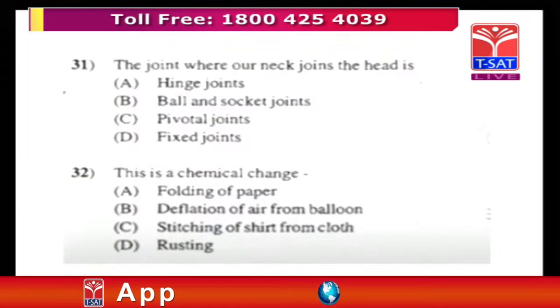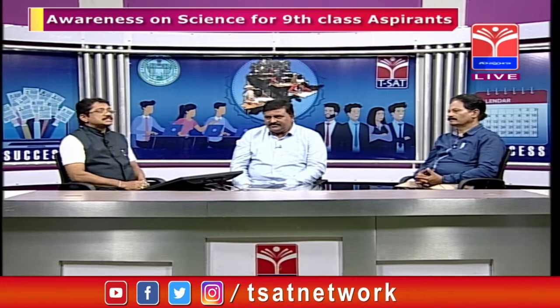And stitching of shirt from cloth: you take the piece of cloth and stitch it. This is very similar to the folding of the paper. So all these 3 come under physical change. There is no chemical composition change. Only in rusting does it happen, because iron reacts with the oxygen and iron oxide forms, which causes the rusting of the iron. That is a change in chemical composition, so we simply call it a chemical change. You have to identify the correct answer.